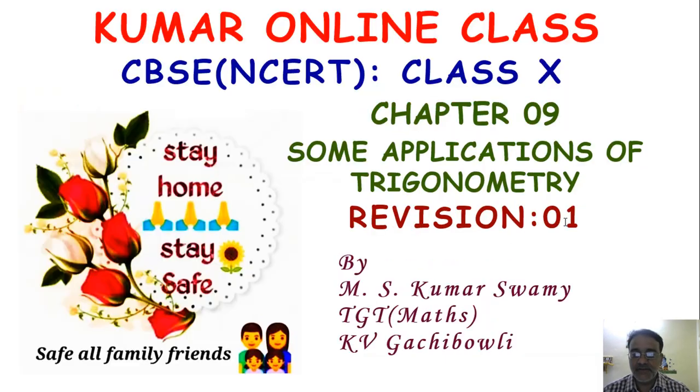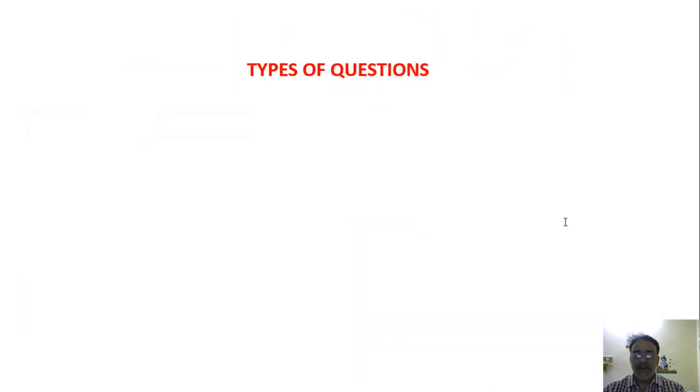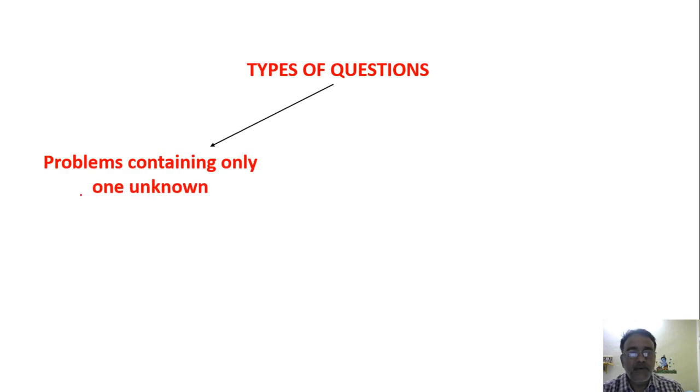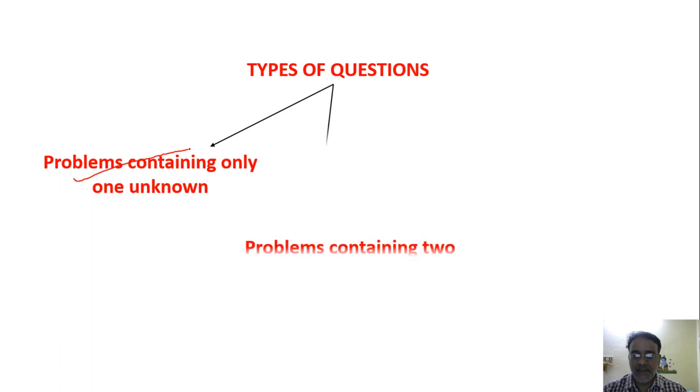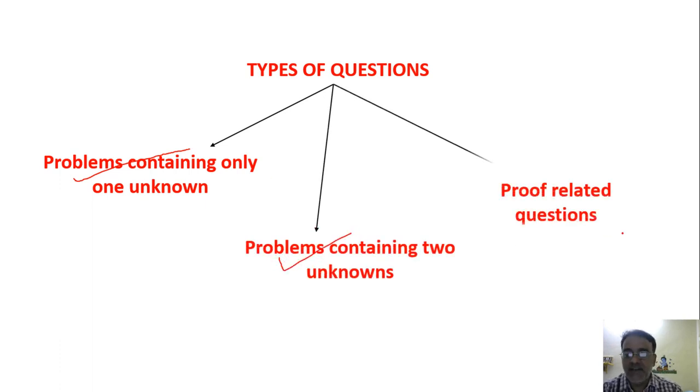So today we are going to start revision number 1, some applications of trigonometry, chapter number 9. In this chapter only 3 types of questions are there. The first type of question is problems containing only one unknown. The second one is problems containing two unknowns, and the third one is proof related questions.